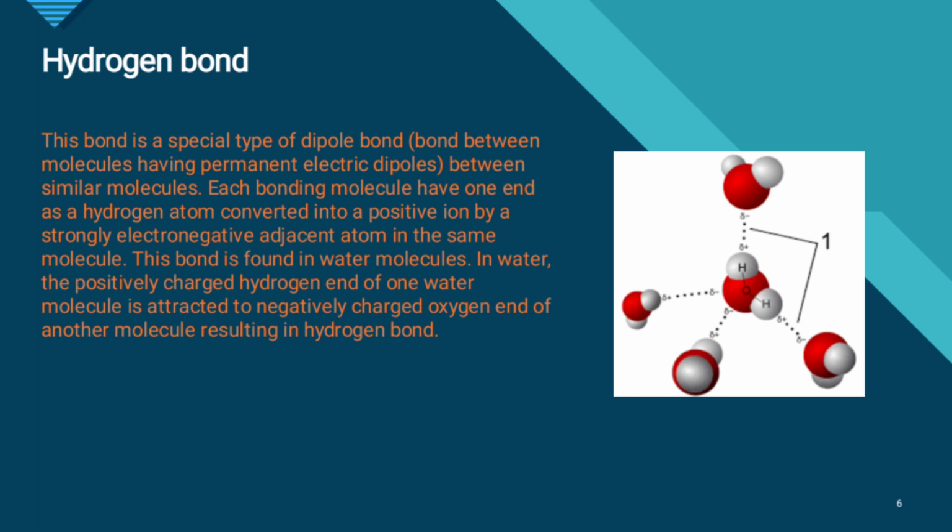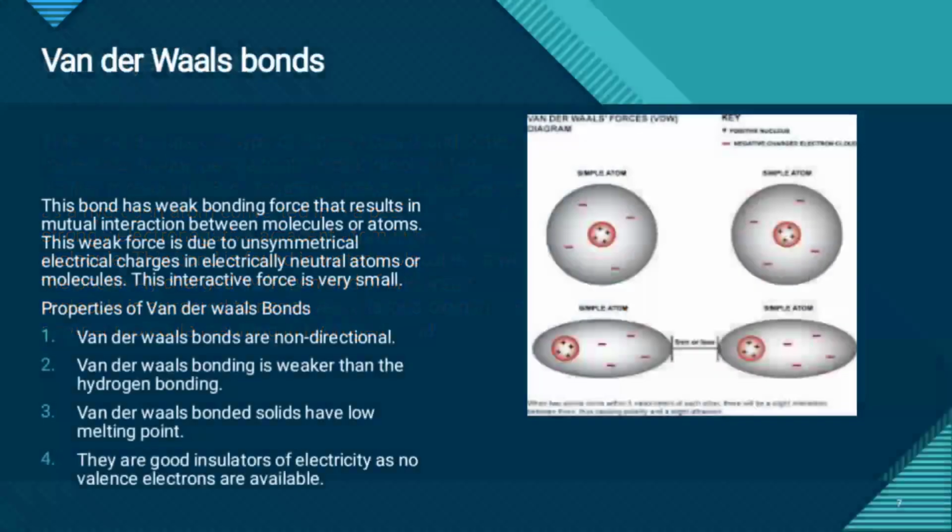Each bonding molecule has one end as a hydrogen atom converted into a positive ion by a strongly electronegative adjacent atom in the same molecule. This bond is found in water molecules. In water, the positively charged hydrogen end of one water molecule is attracted to the negatively charged oxygen end of another molecule, resulting in hydrogen bond.